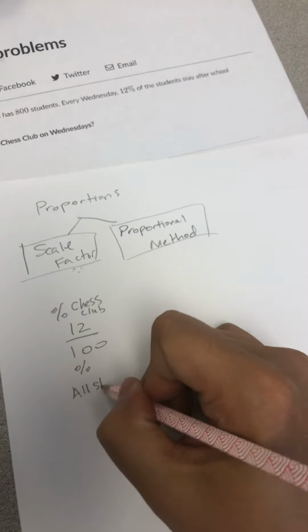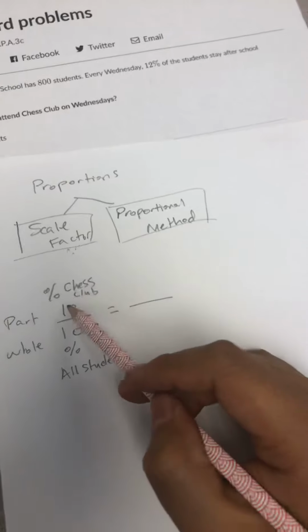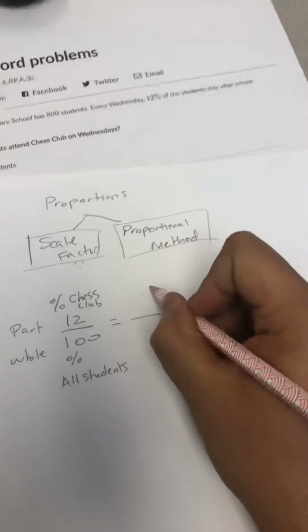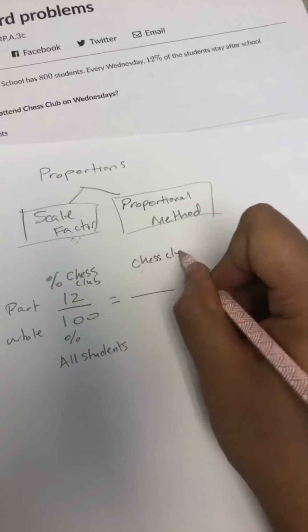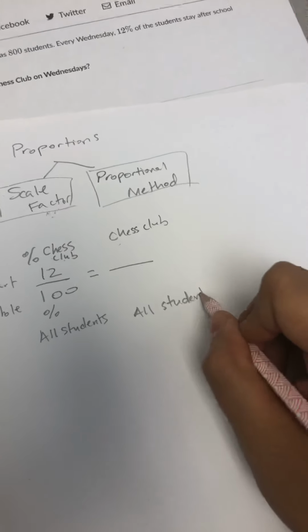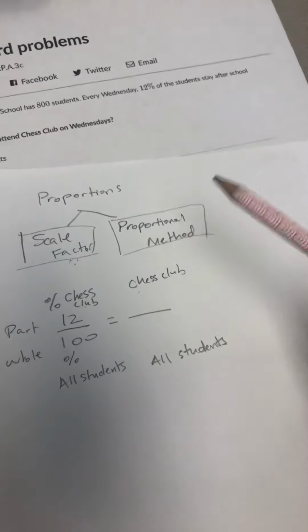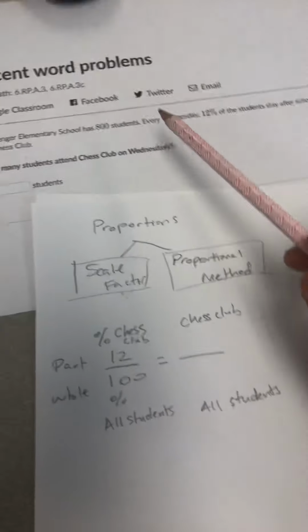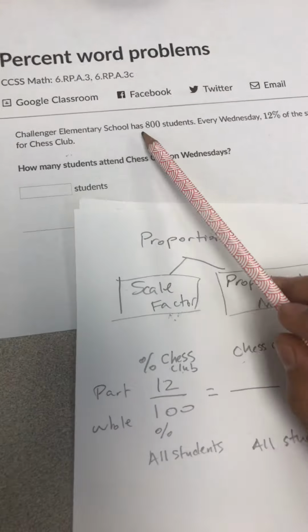Now we're going to create a proportion. A proportion has two parts to it. It looks like two fractions. We have here our first. We're going to put our second one. Now what's labeled here, we're going to label from chess club to chess club. And we have here all the students. We're going to label this as all the students. And we have here that Challenger Elementary School has a total of 800 students. We're going to put it right here. And we have here an unknown amount of chess club. This is our variable, an unknown number.